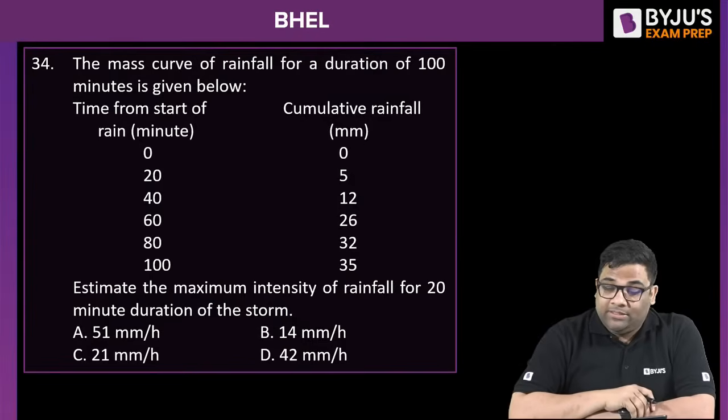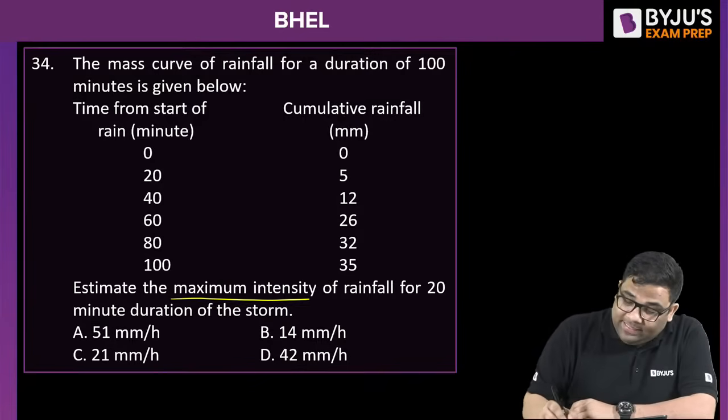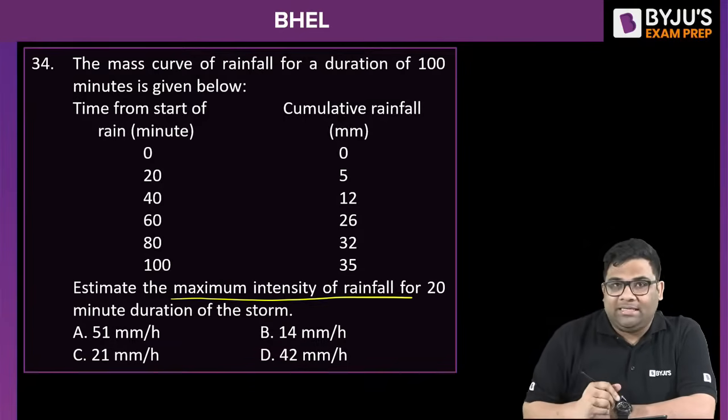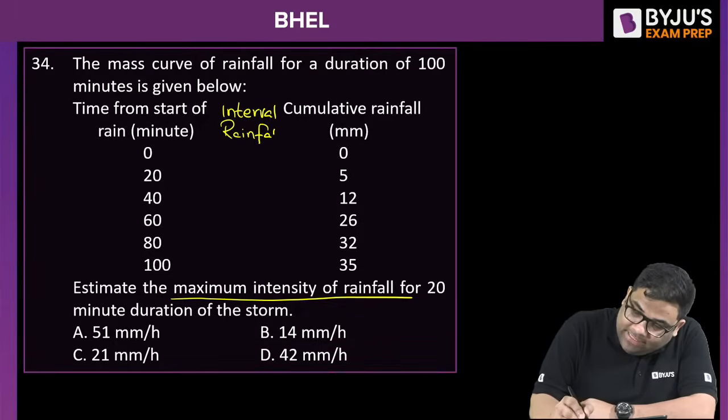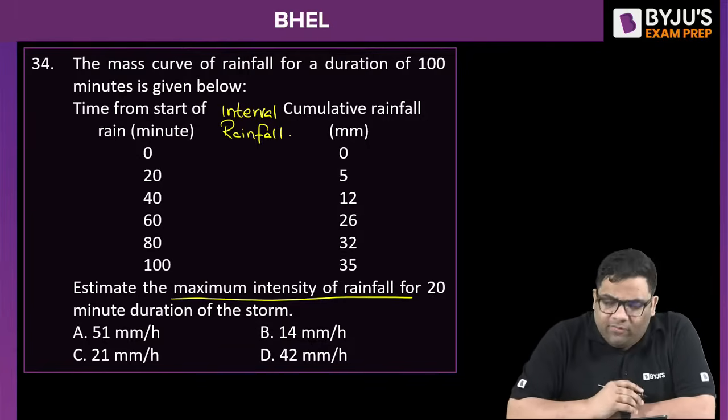Okay. So it's a mass curve, means what? The cumulative rainfalls are given here. They have asked the maximum intensity. To find out the maximum intensity, I'll find out the individual rainfall, I can say interval rainfall. I'll first find out the interval rainfall. So you can see how to find out interval rainfall.